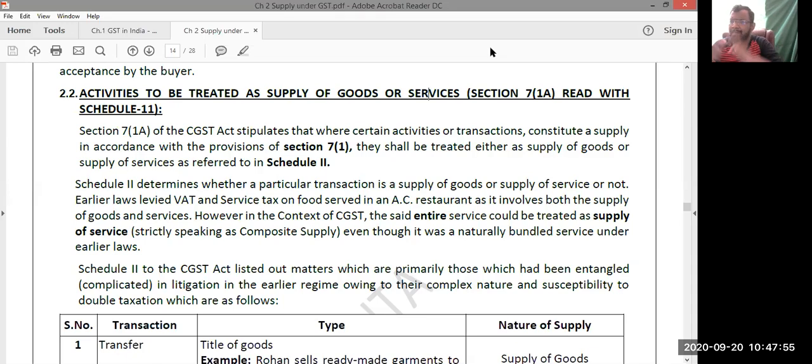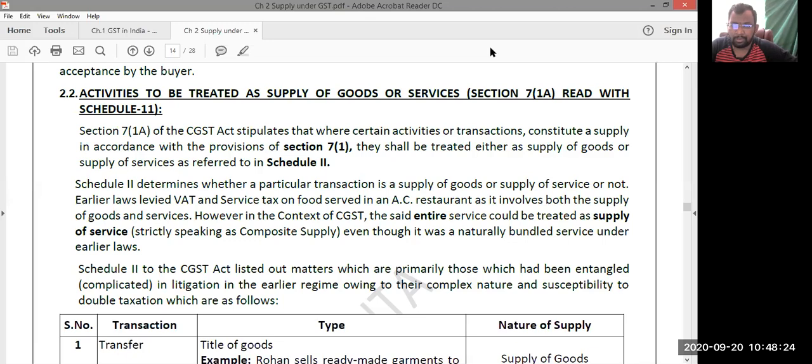They segregated the bill value: 40% of the portion was treated as goods portion, 60% as services portion. Accordingly, they were levied. There were so many transactions involving both goods and services, which created a lot of unnecessary ambiguity, not clarity.